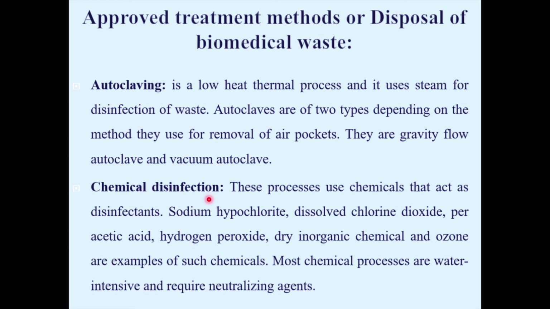In a huge drum, certain disinfectants like sodium hypochlorite, chlorine dioxide, peracetic acid or hydrogen peroxide are added, and the infectious materials are put in it for some time to sterilize them. That is how you can make them non-infectious. This is called chemical disinfection.